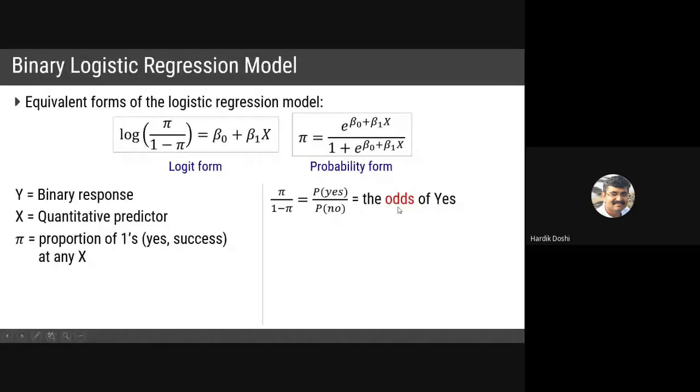It can be represented in another form also. Odds equals pi upon 1 minus pi. Then pi can be given as odds upon 1 plus odds. What is odds? Probability of yes divided by probability of no. So this is a different representation of your equation. So main form, logit form, then probability form, and we can say the odds are computed from this. If you have odds, you can find the probability. If you have probability, then you can find the odds. Actually, it is a ratio.